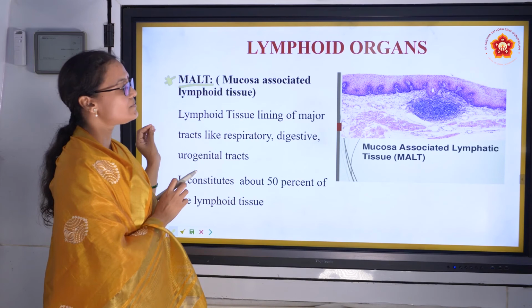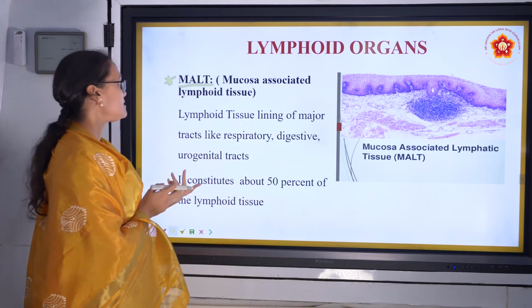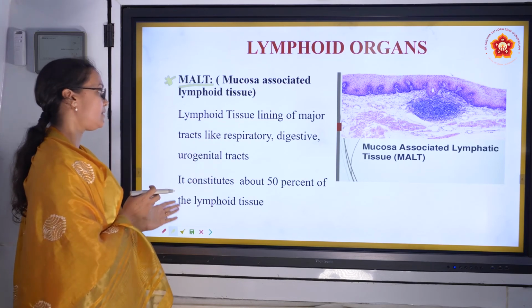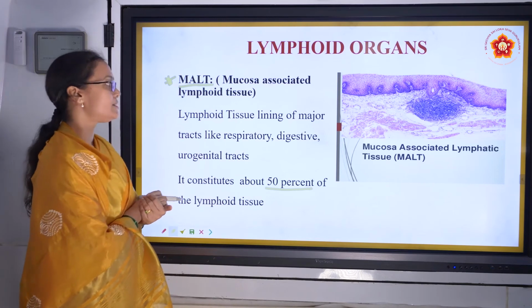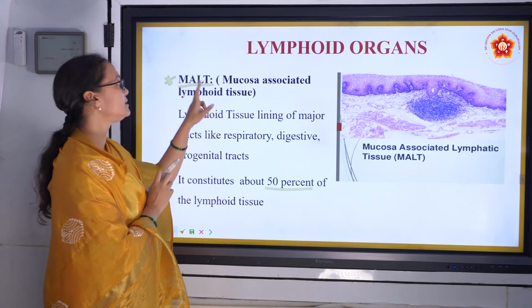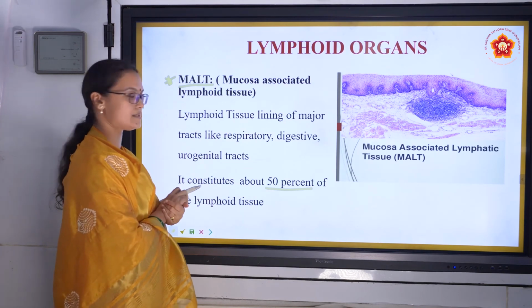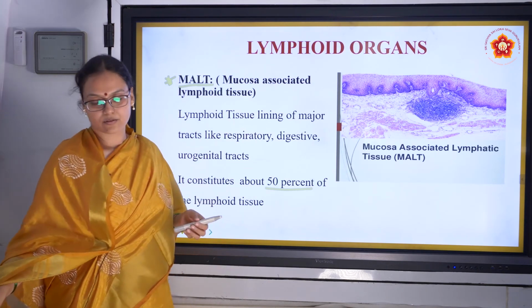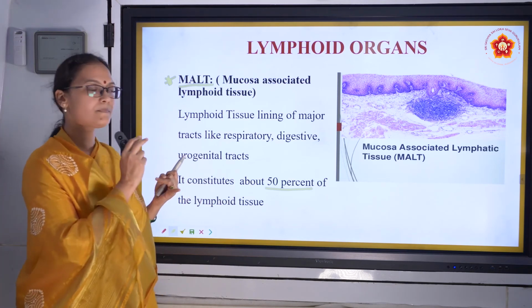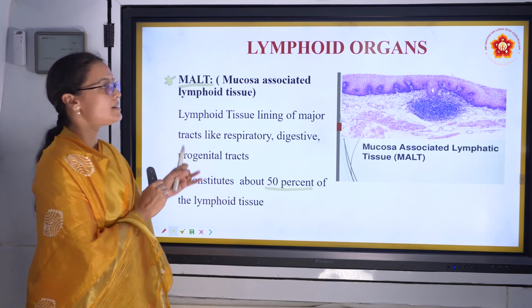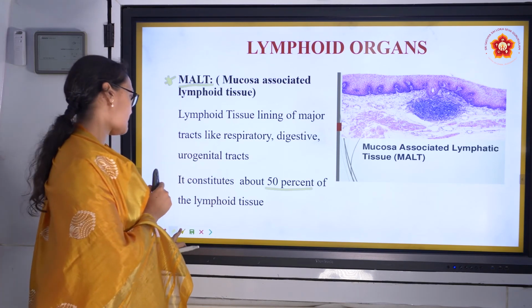So what will lymphocytes do? They'll go and sit in the MALT. Then they kill. Right? Lymphoid tissue is present everywhere. It constitutes 50% of the lymphoid tissue. Very important, 2 points. MALT: what is the definition of MALT, and how much percent it constitutes. So that's about MALT. So we spoke about primary and secondary organs. Primary organs, where they're born and mature. Secondary organs, where they live and kill the pathogens.